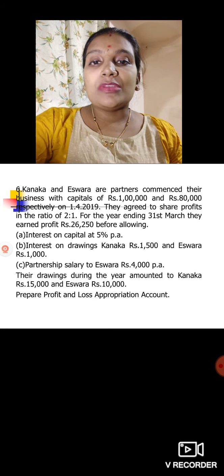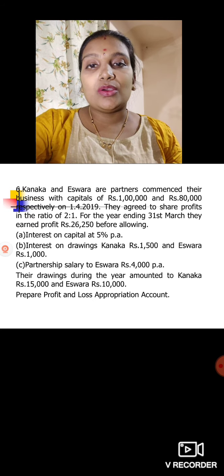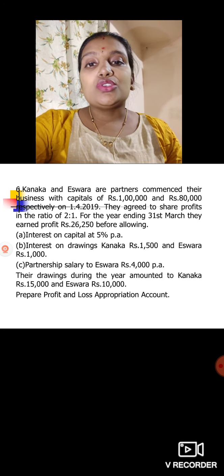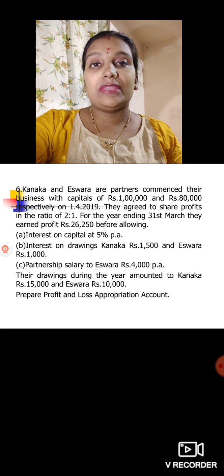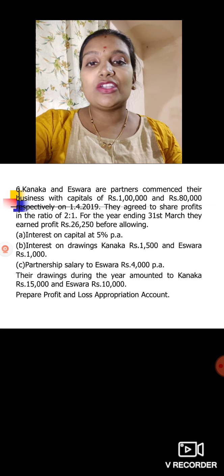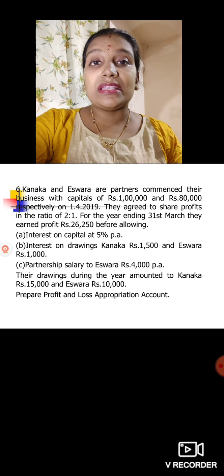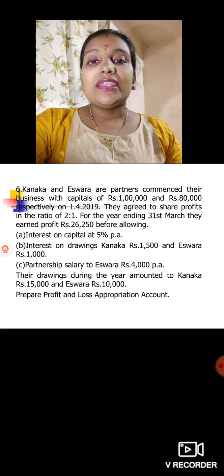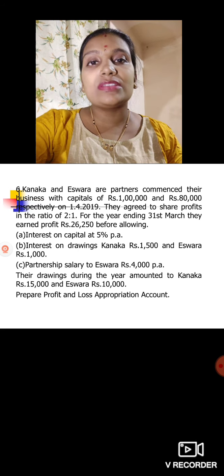And interest on capital, how much should you pay? 5% per annum. On 1 lakh 5%, on 80,000 5% again. Interest on drawings of Kanaka is 1,500 and Ishwar 1,000. So you should collect interest on their drawings, 1,500 and 1,000, which are going to be recorded on the credit side of the profit and loss appropriation account. Then partner's salary to Ishwar is rupees 4,000 per annum. It is not per month, so for 1 year you are paying 4,000, and no need to multiply it. Their drawings during the year amounted to Kanaka 15,000 and Ishwar 10,000. No need to consider the drawings amount here because we are preparing the profit and loss appropriation account.